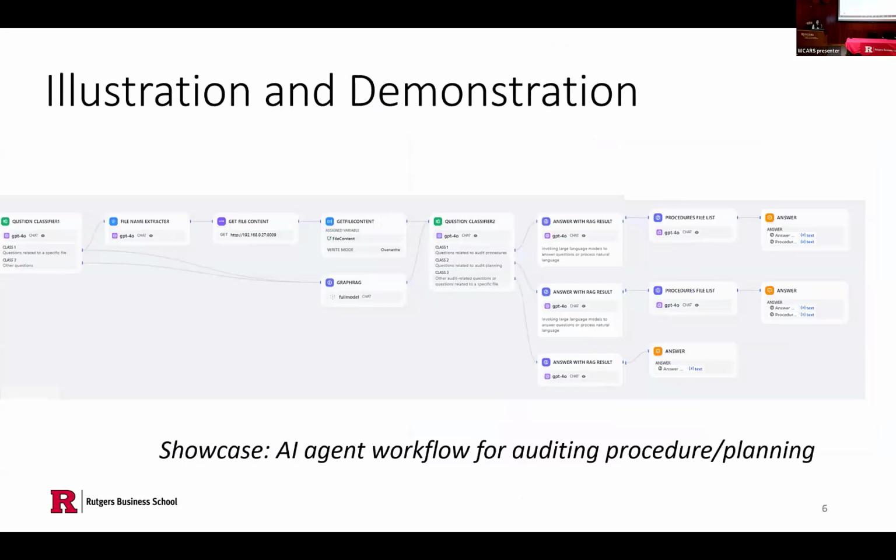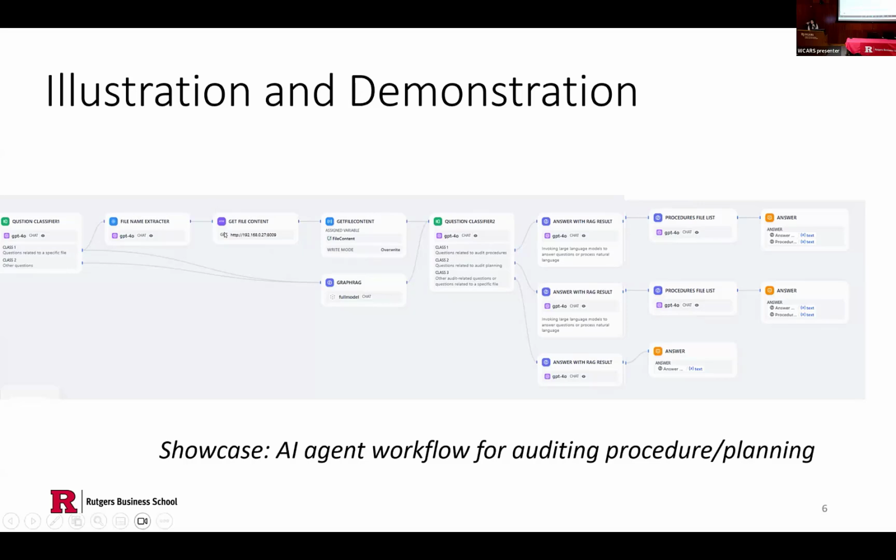Because as I mentioned, we want to have the information retrieval chatbot, and we'll build a workflow like this. In our workflow, we first have a question classifier to classify what kind of question the user is asking.